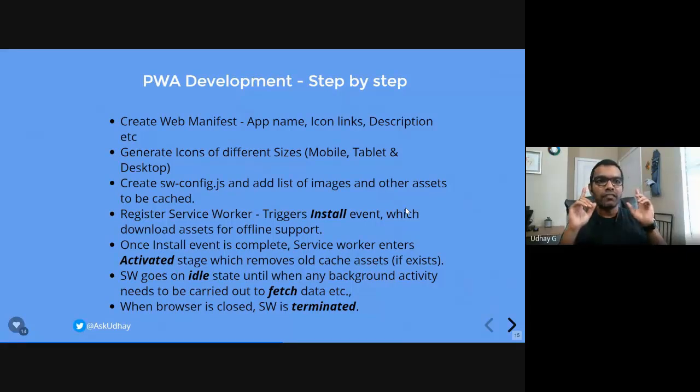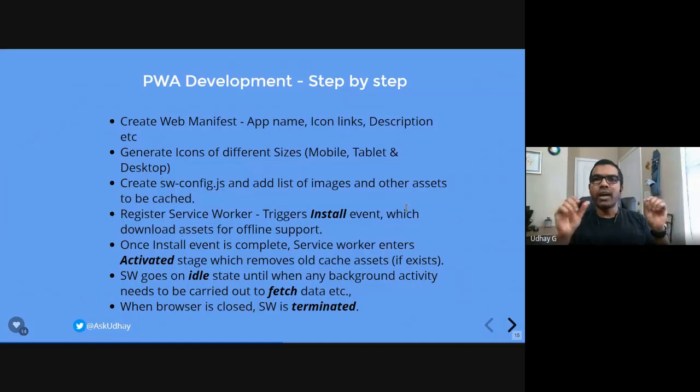The first and foremost step is you need to create a manifest file. And this manifest file is going to have information about your app. So this is something like our SSN, we can say, right? Our SSN has all our information, right? It has our financial information, health information, everything, tied together somehow. So something similar to that you need to have for your PWA application, a simple file called web manifest file.